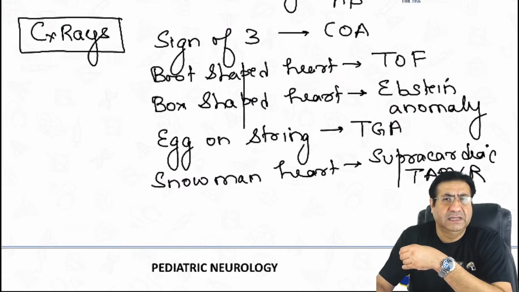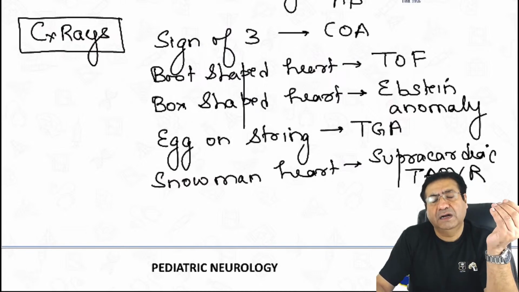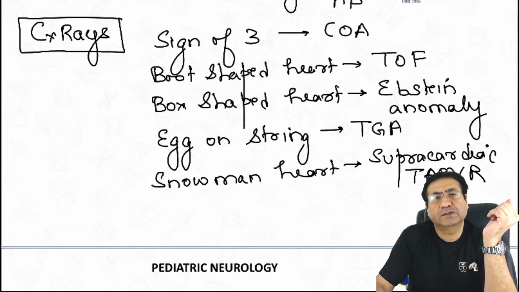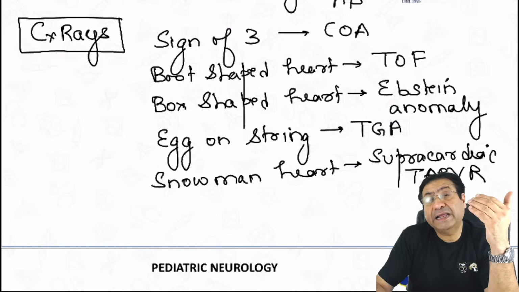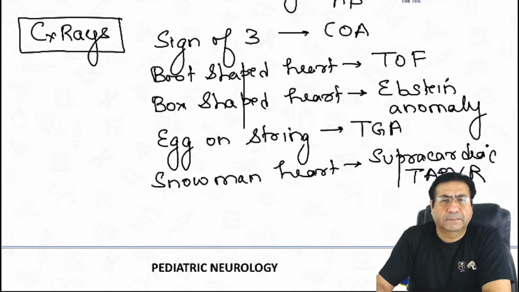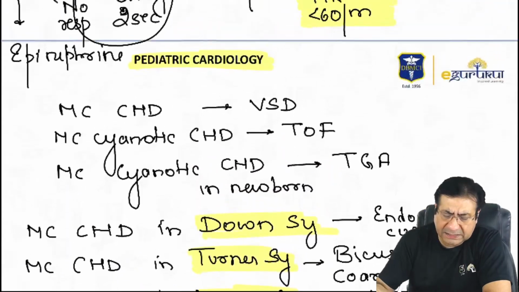in pregnancy. So when a mother takes a teratogen, which is lithium, during pregnancy because of any reason, I think it's an antipsychotic drug, so it can be taken in pregnancy. It can be associated with heart defects in the baby, such as Epstein's anomaly. Then egg on string appearance seen in transposition of great arteries, and snowman's heart appearance is seen in supracardiac TAPVR. I think for your exams, just remember this much about heart diseases.